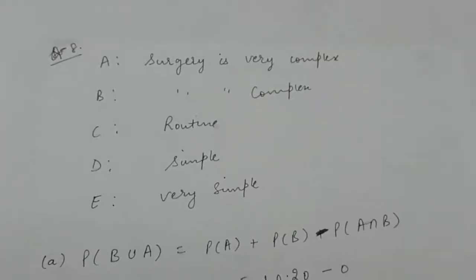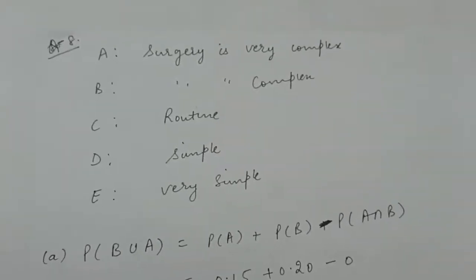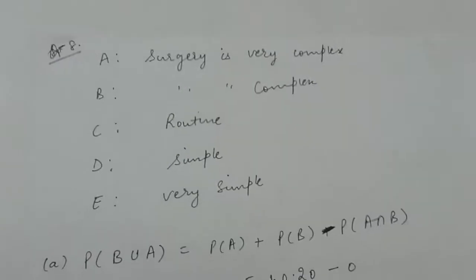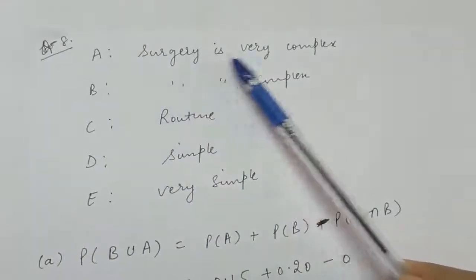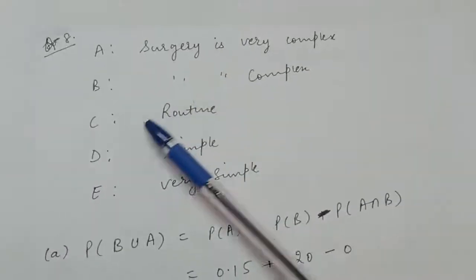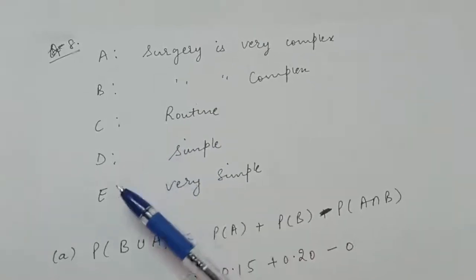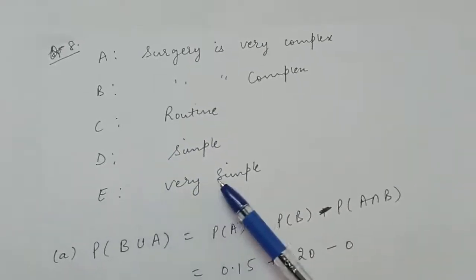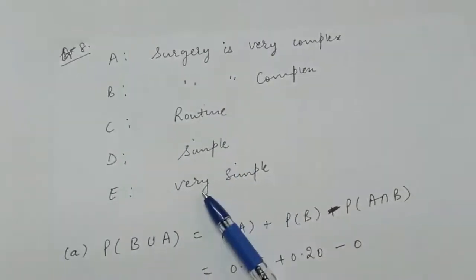First of all, let these surgeries be the events. So event A is surgery is very complex, event B is surgery is complex, event C surgery is routine, event D surgery is simple, and event E as surgery is very simple, right? Probabilities are given of these events in the question.